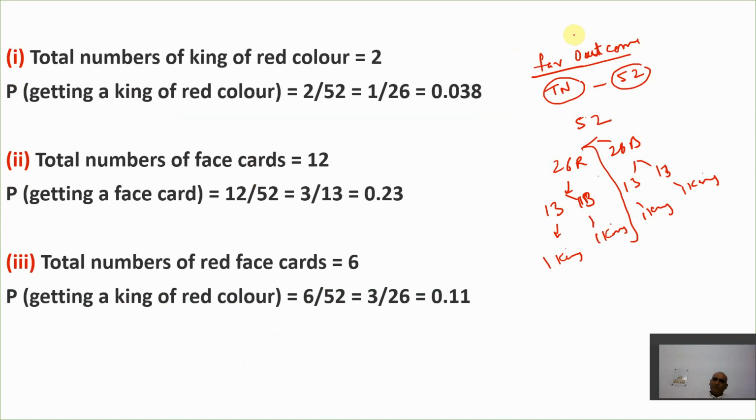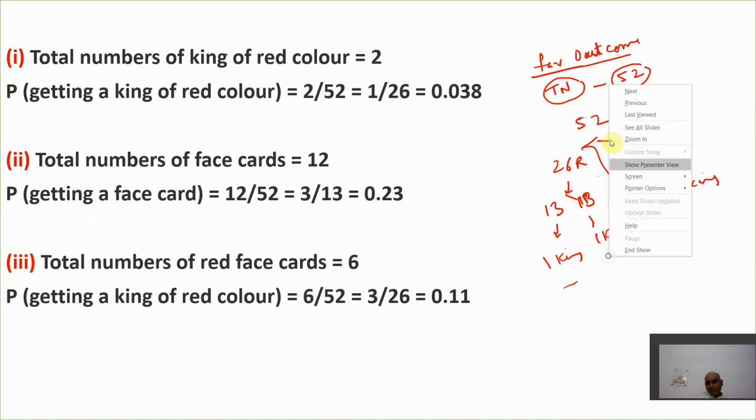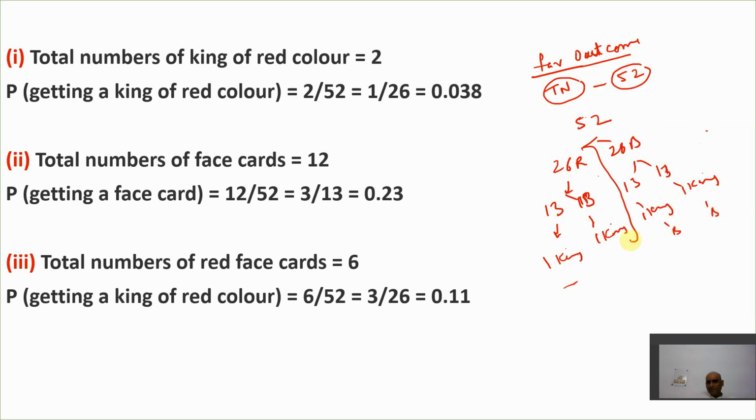Now favorable outcome means what? The outcome for the king of red color. We know that red color is 26, and out of these 26 red cards, we have two red color kings, because the remaining two are what? Black color kings. These are not red colors, right? So favorable outcome is what? 2. So 2 is the favorable outcomes and 52 is the total outcomes. So when we solve this, we'll get the answer. That is the probability of getting a king of red color.